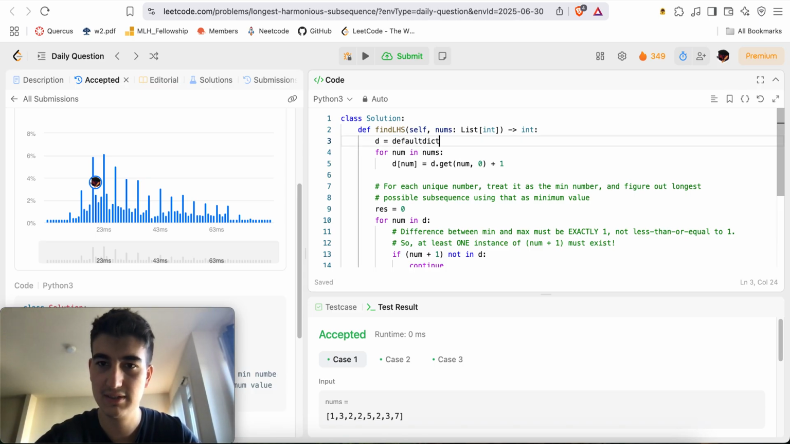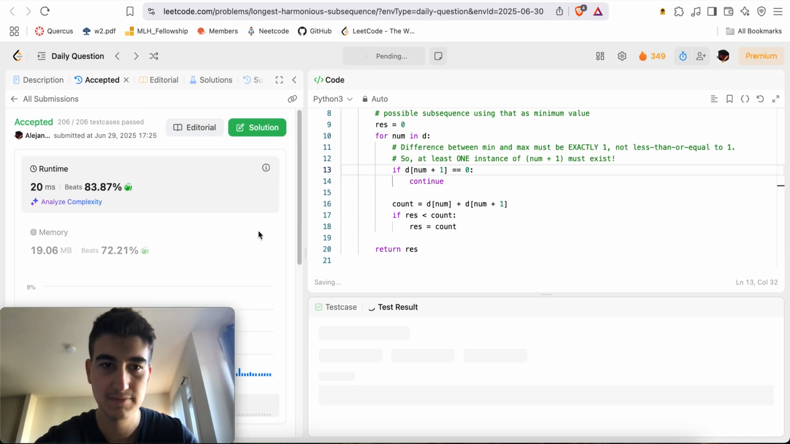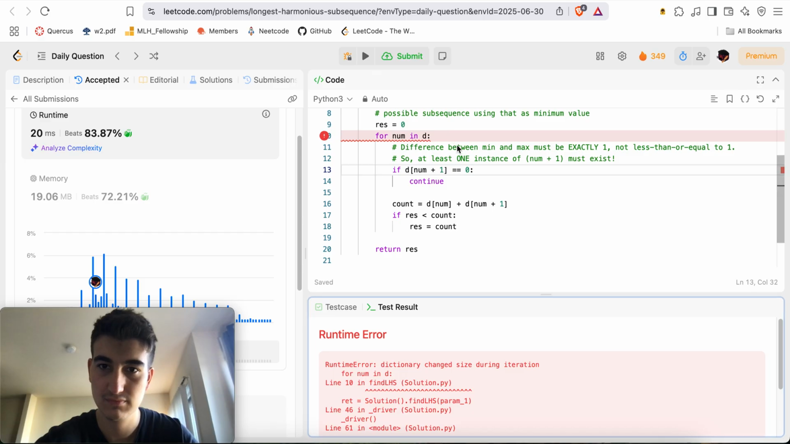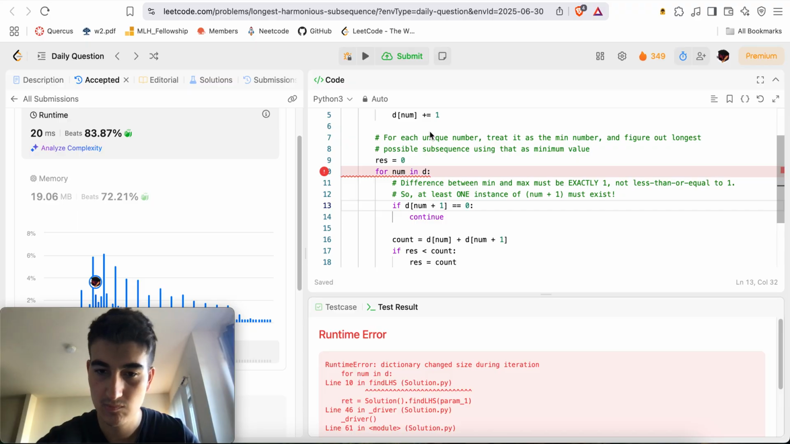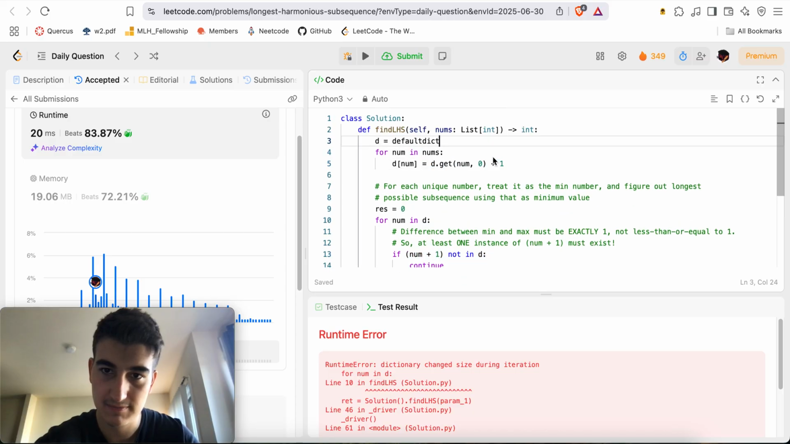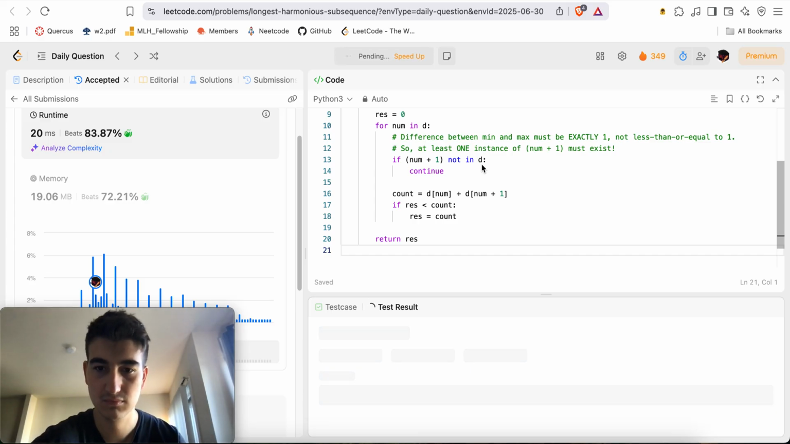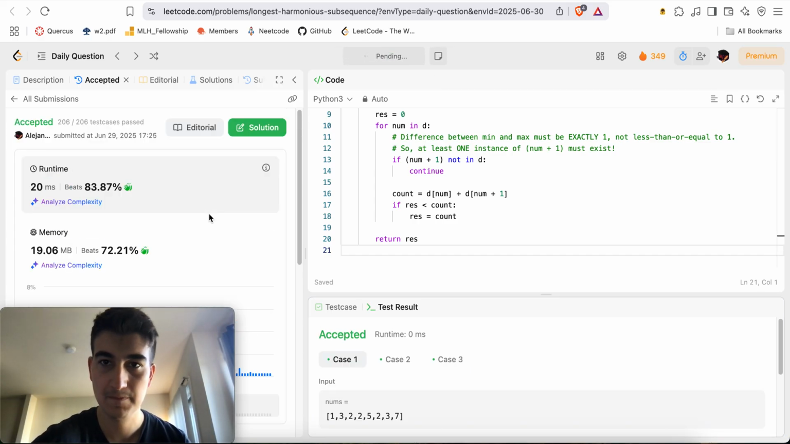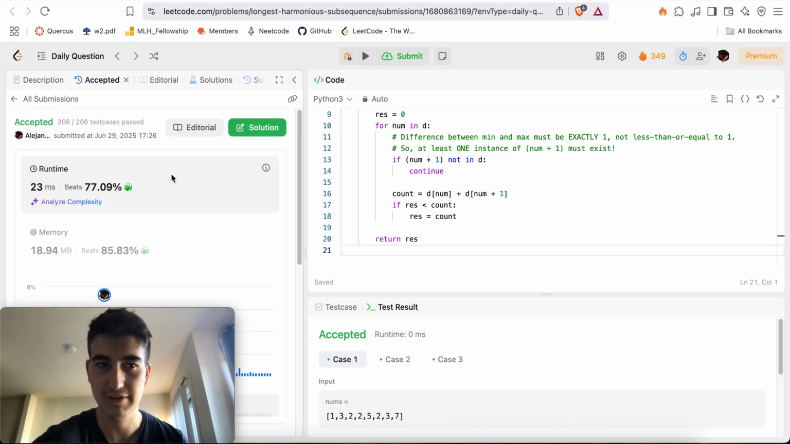Here we could probably do a defaultdict, d of num plus equals 1, num plus 1 equals 0, and continue, right? Yeah, then we will not be doing that. My bad. Okay, submit. All right, 77, 83%. Okay, we're right in the standard deviation, which is exactly what you'd like to see.